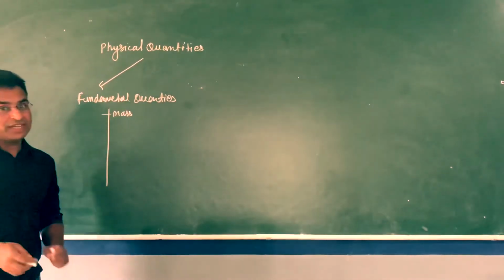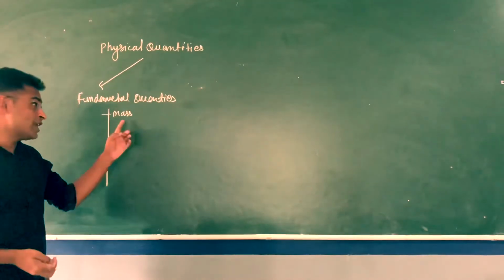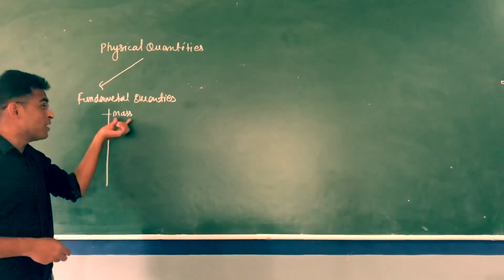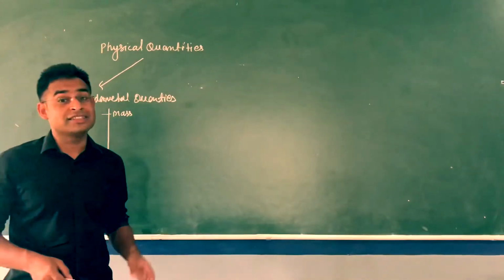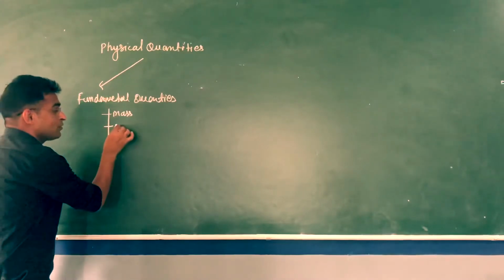Means for mass we need a separate instrument, that is called weighing machine. So we cannot measure mass using a meter scale or time or something else like a watch. So for mass we need a separate instrument. It means mass is independent of anything else. It means mass is a fundamental quantity.